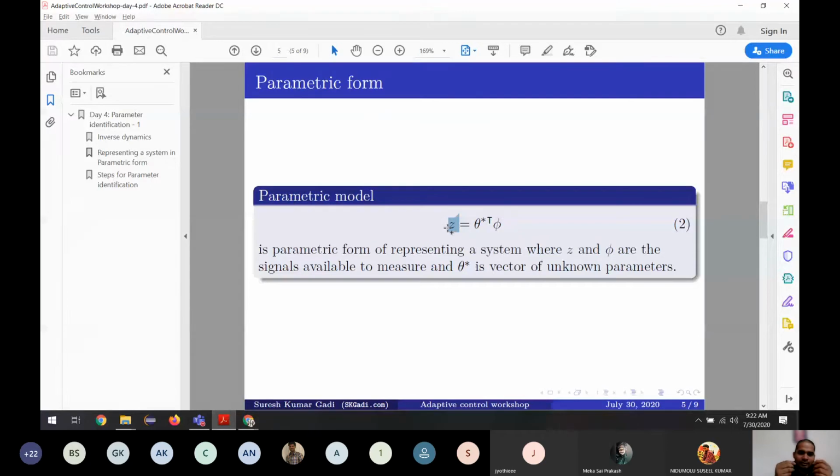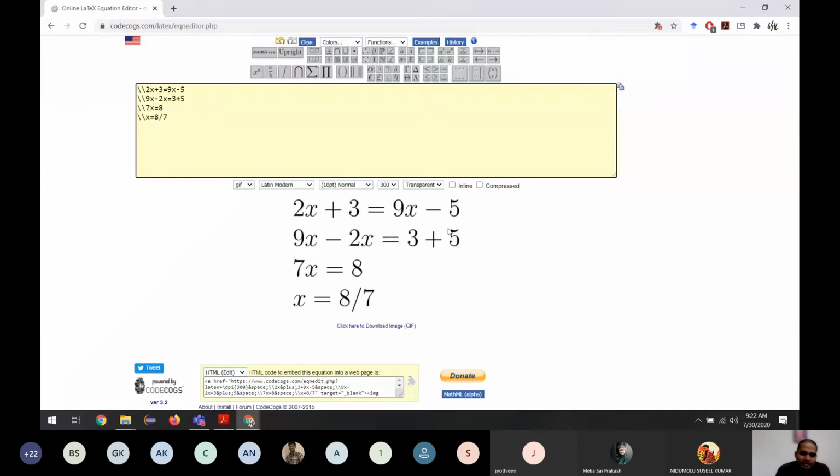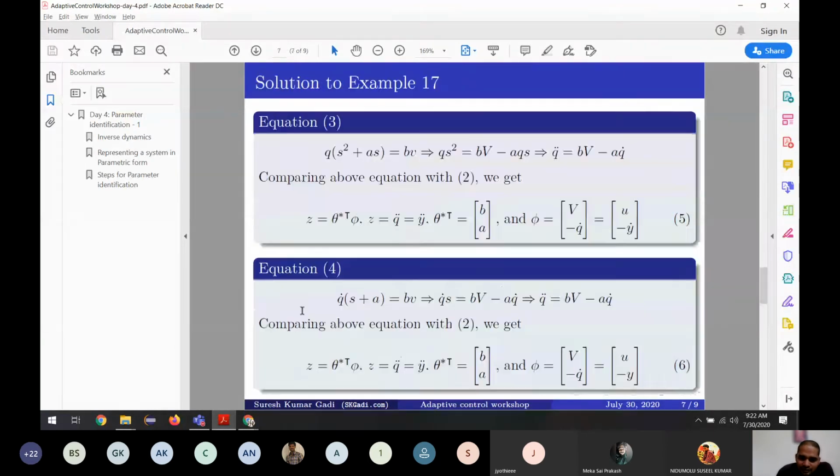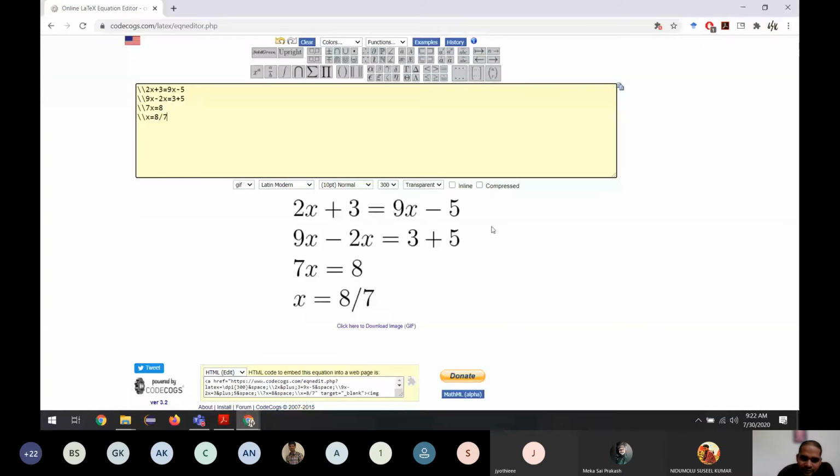This is called a parametric model. We can't solve it like how we did the static equation, because it's a dynamic equation and we can't just divide it to solve. Also these are matrices. We can't find the inverse for these matrices directly. We have to use some other techniques to do it. But what we are going to do is something very similar to this.